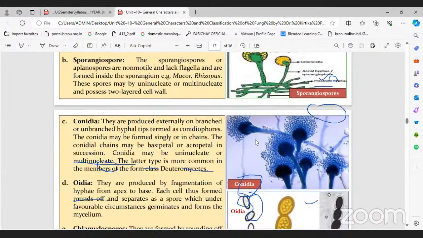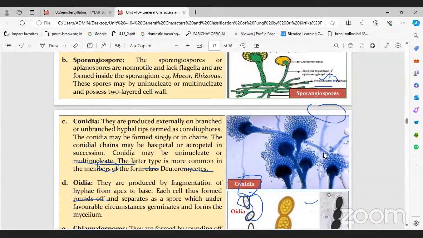And conidia formation is like spore formation, but conidia are formed outside the sporangium, not inside. Conidia form on a specialized branch called the conidiophore. We will discuss this in Penicillium also.